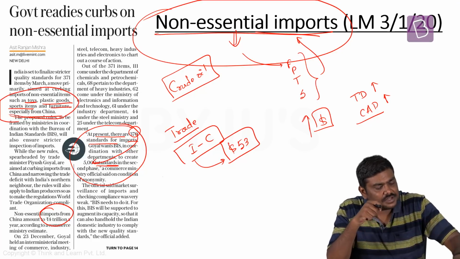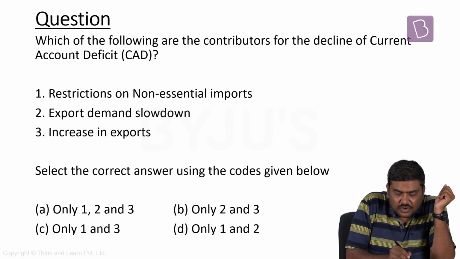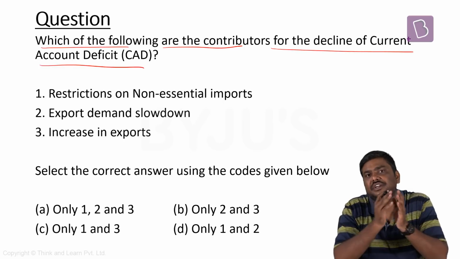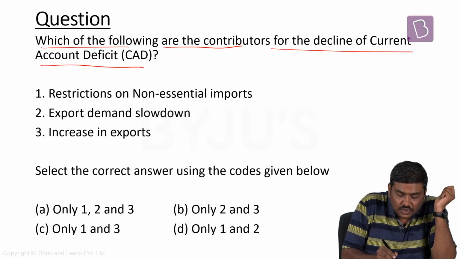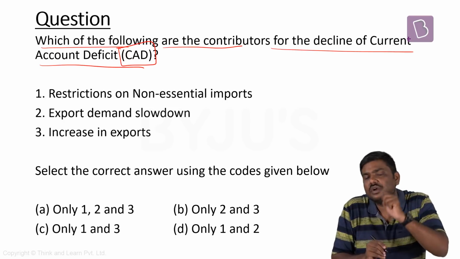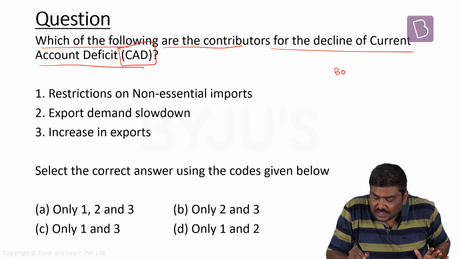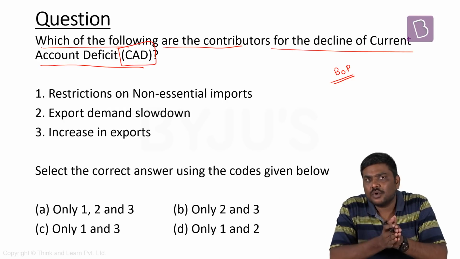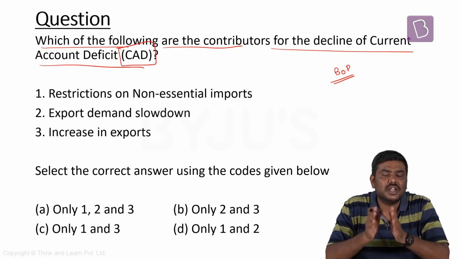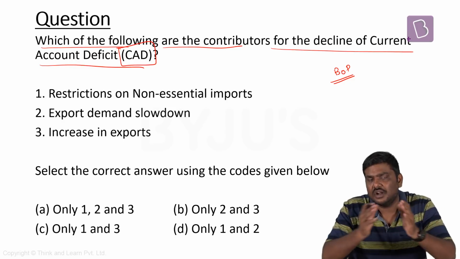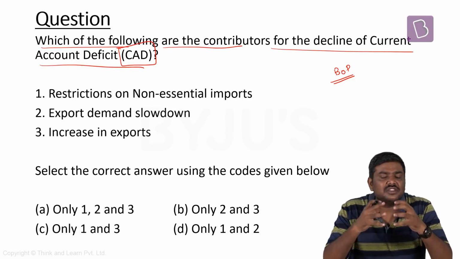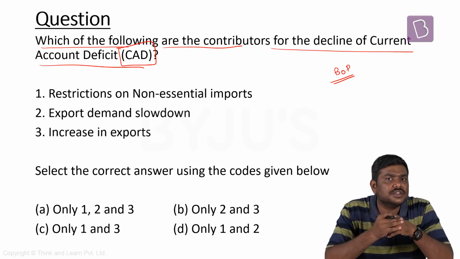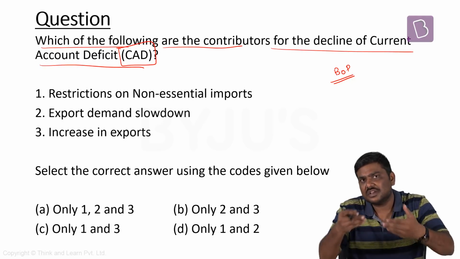Now based on this discussion, let's solve a question. Which of the following are the contributors for the decline of the current account deficit? Now please understand before solving the question, what do you mean by current account deficit? There's a concept of the balance of payments. Balance of payments represents a record of all the import transactions as well as export transactions done by one economy with the rest of the world. I'll repeat the statement. The balance of payments is a record of all the import transactions as well as export transactions which are done by one economy with the rest of the world.